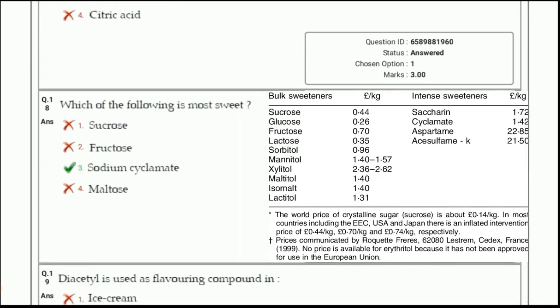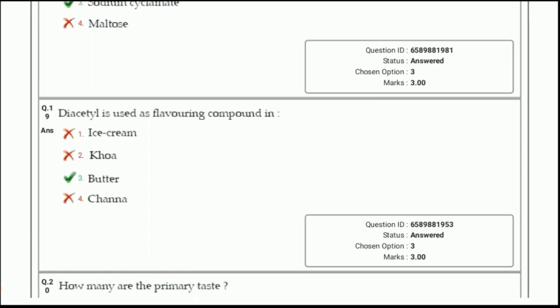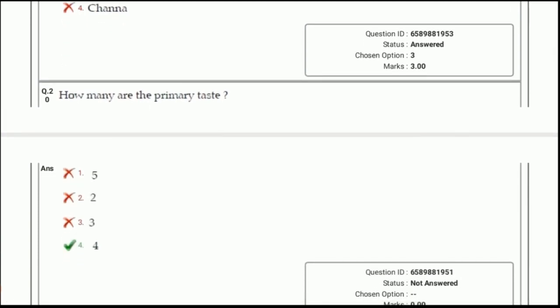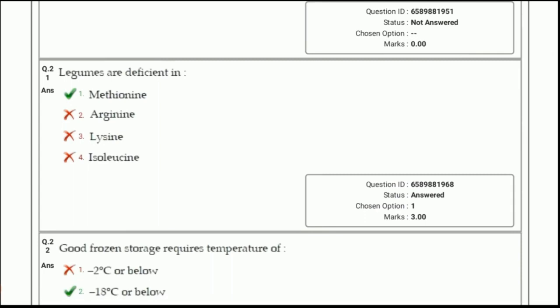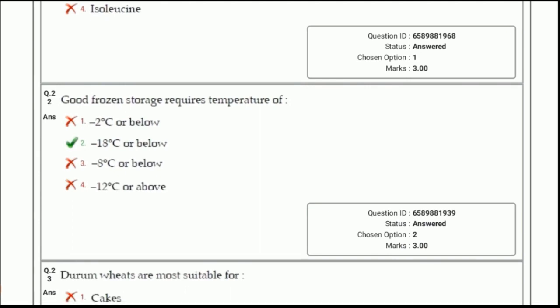Next question. Which of the following is most sweet? Answer is sodium cyclamate because it is an artificial sweetener. Next question. Diacetyl is used as flavoring compound in butter. Next question. How many are the primary taste? Answer is given here 4, but now umami is also included in the primary taste, so it can be 5. Legumes are deficient in answer 1, methionine. Good frozen temperature for the storage is answer 2, minus 18 degrees Celsius or below.